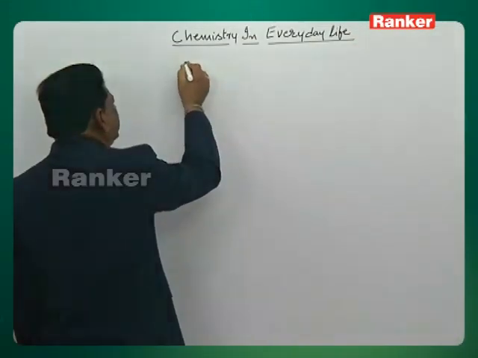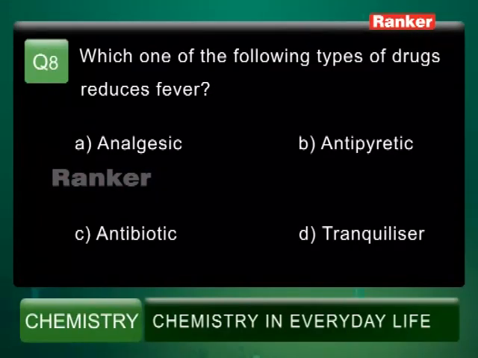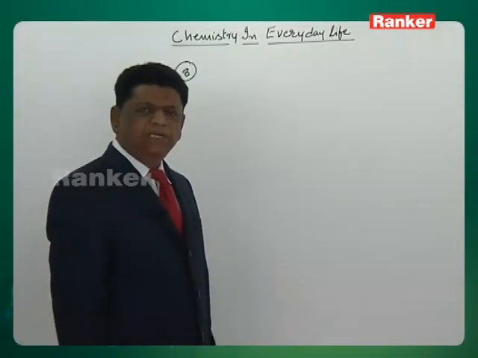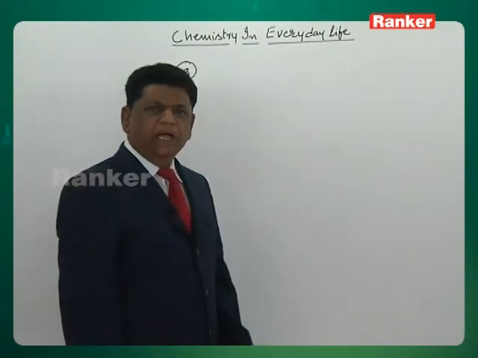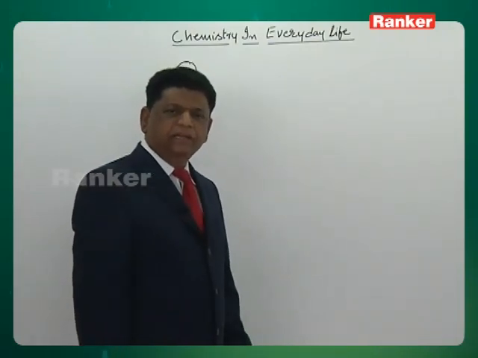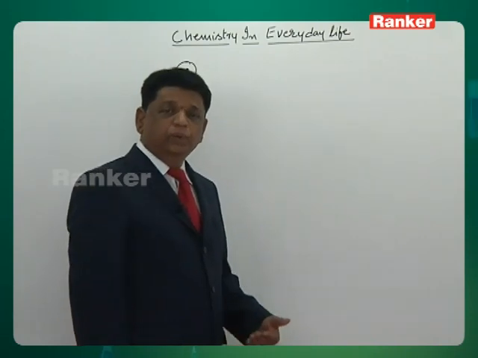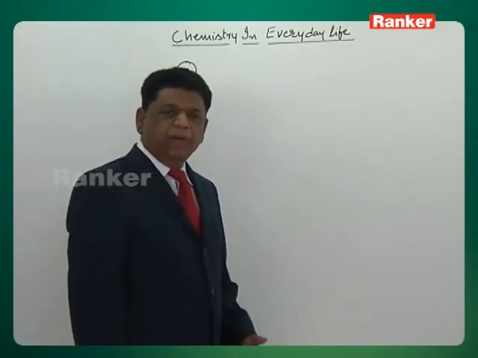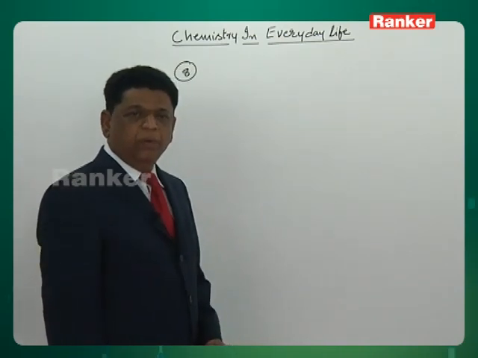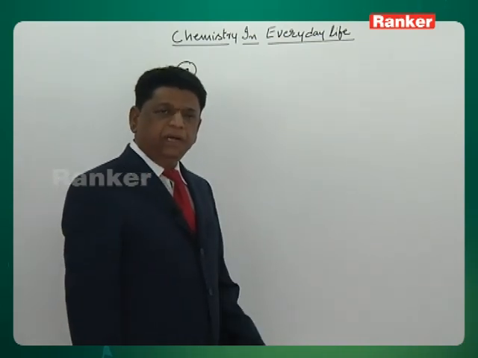Let us see question number 8. Which one of the following types of drugs reduces fever? Fever is a condition where the body temperature is higher than normal. Technically, pyro means temperature, so antipyretic means temperature reducing.